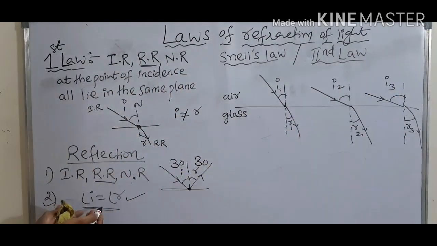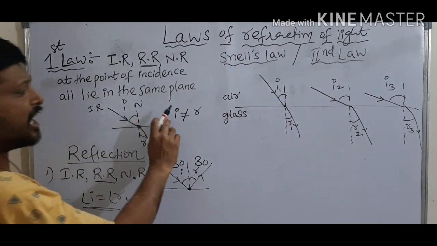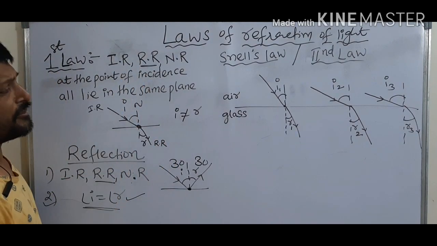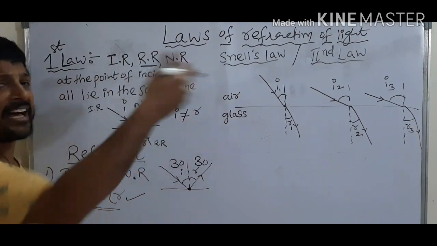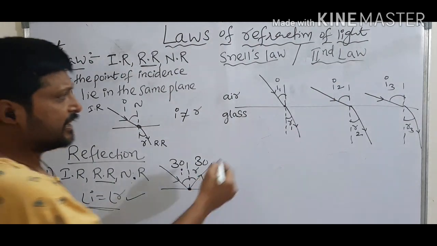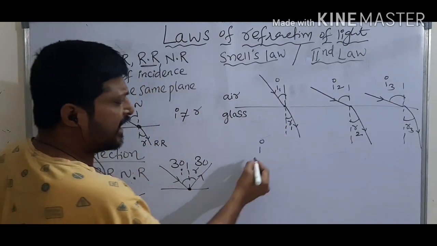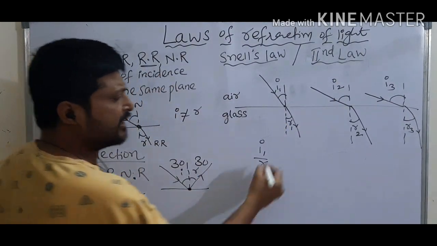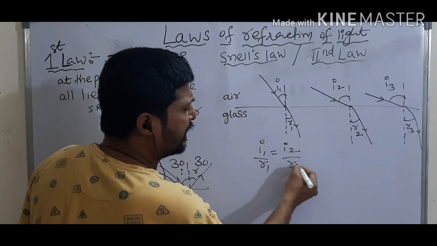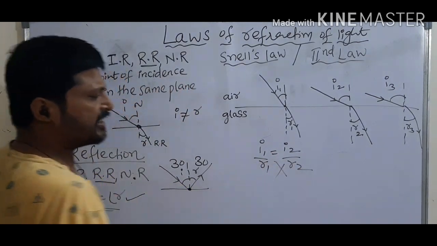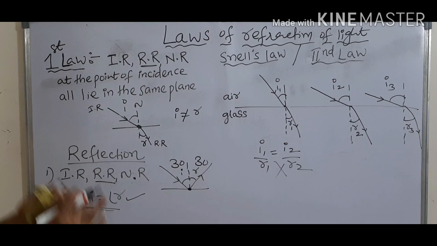See here, during reflection i is equal to r. Then how are i and r related during refraction? Suppose they started with i1 by r1 is equal to i2 by r2. This relation is not equal.